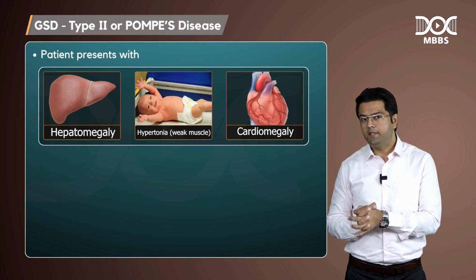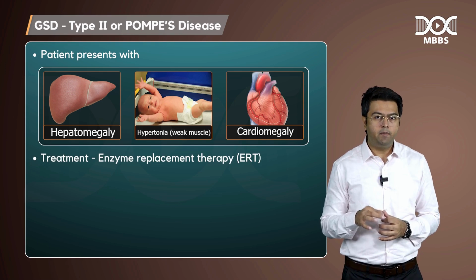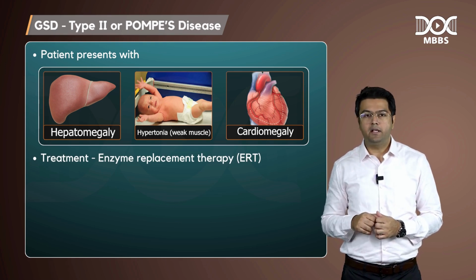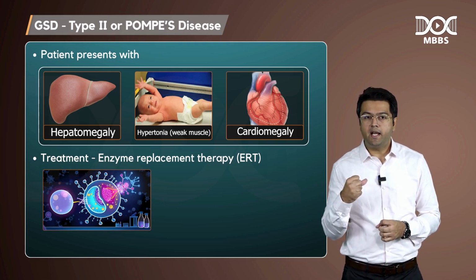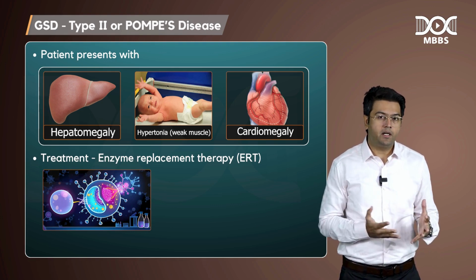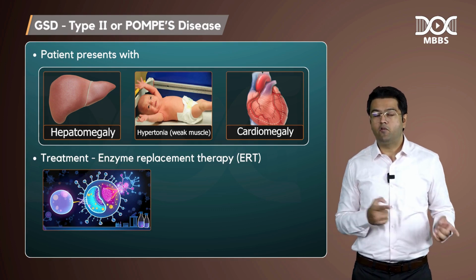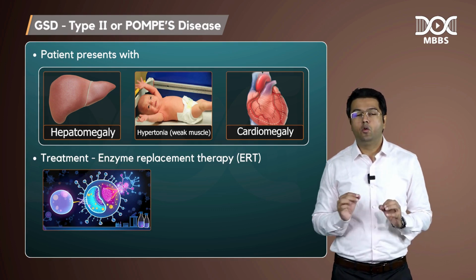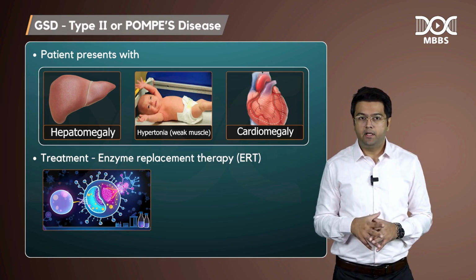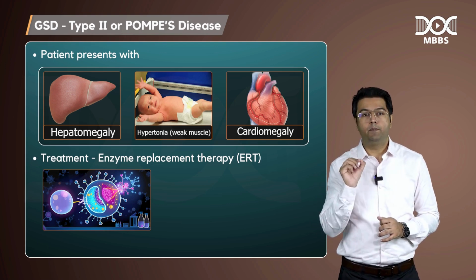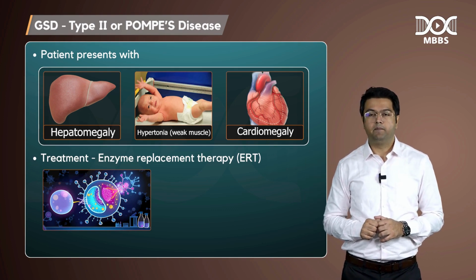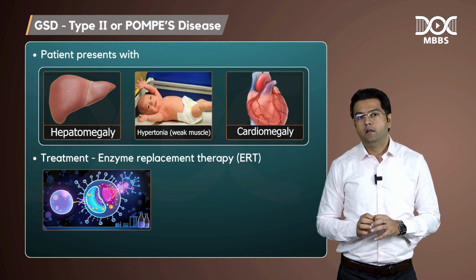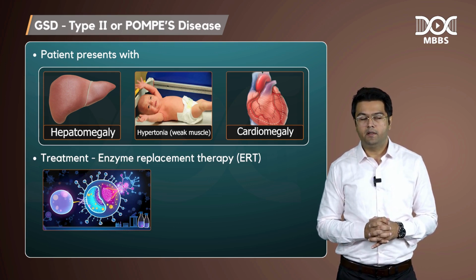Now guys, Pompe's disease can be treated by what is called enzyme replacement therapy. These are injectable enzymes as drugs which are available in the market. Not for every disease, but in the GSDs, only this disease can be treated by enzyme replacement therapy, ERT. Okay. So that is Pompe's disease.